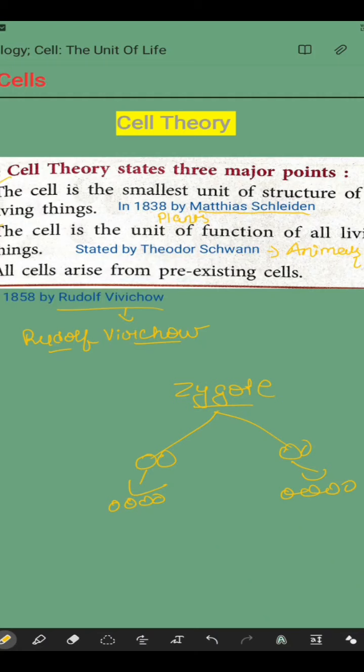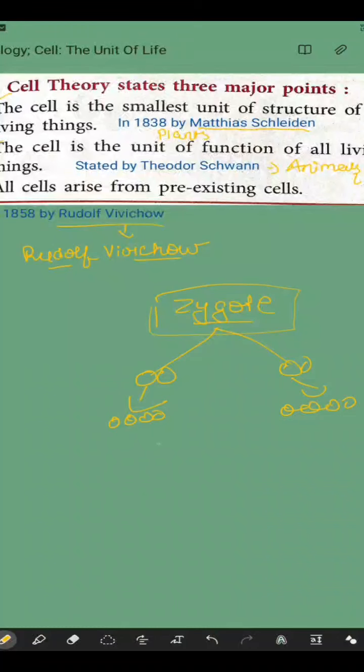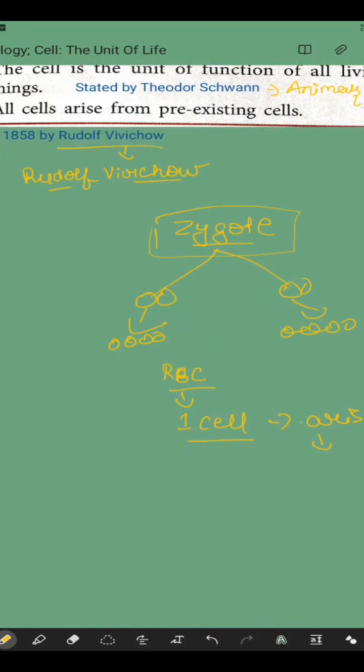Therefore, Rudolf Virchow said that all cells arise from pre-existing cells. Whatever new cells come, like new RBCs, all arise from the pre-existing RBCs. For example, if one RBC is dead, then to replace it one more RBC will arise from a pre-existing RBC.